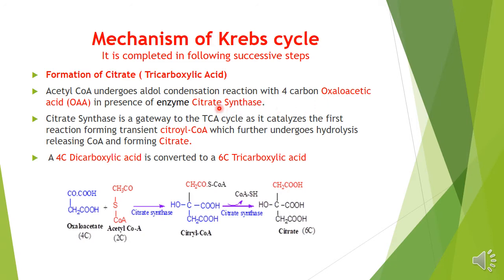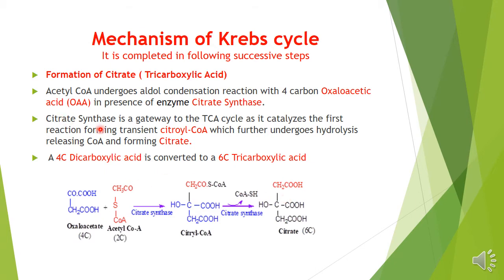A transient molecule is formed, called citryl coenzyme A. Then with release of the coenzyme A, there will be the formation of the 6 carbon compound called the citrate or the citric acid.